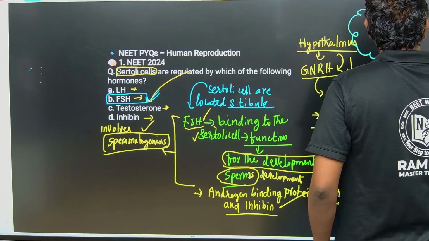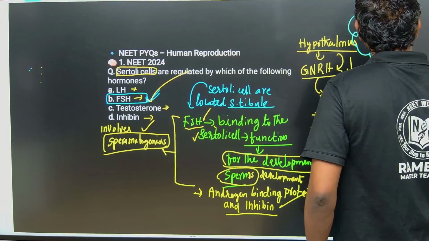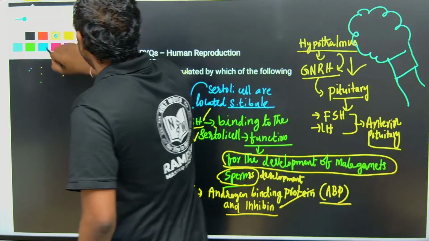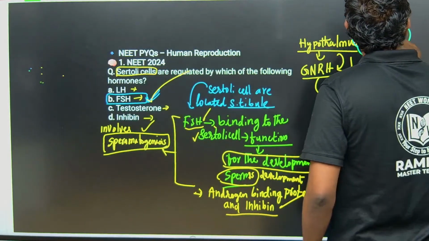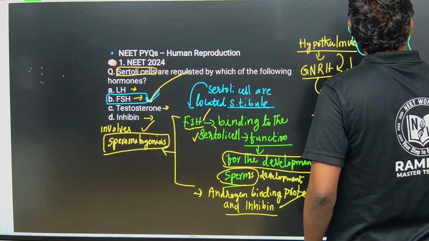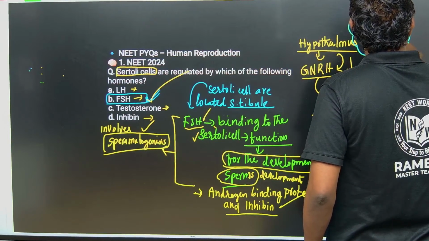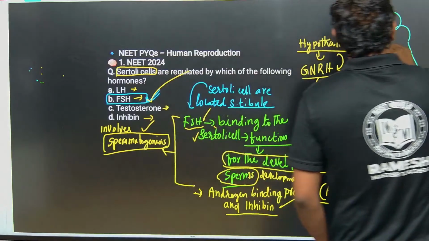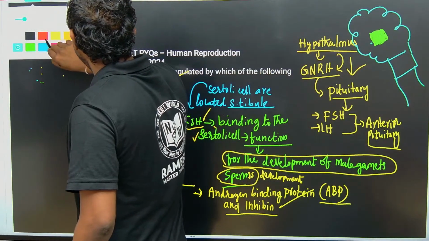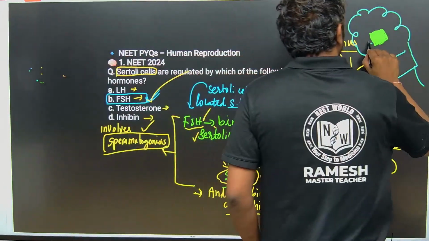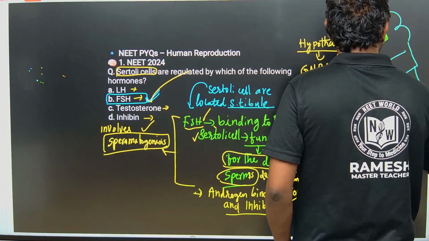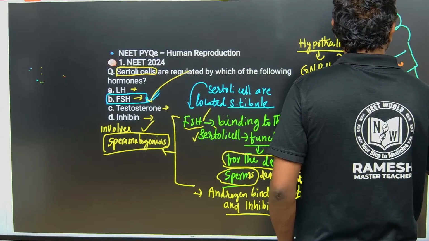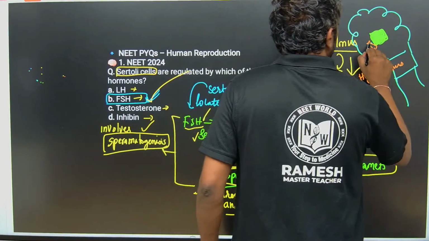In the diencephalon, there is the third ventricle of the brain. The part below it is the hypothalamus.